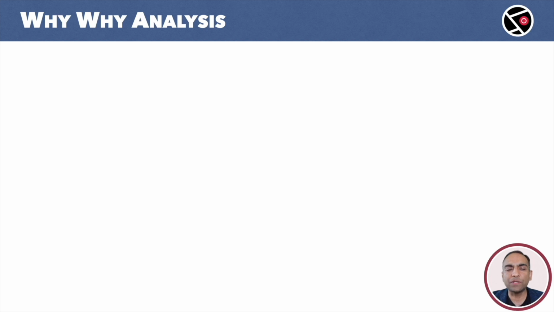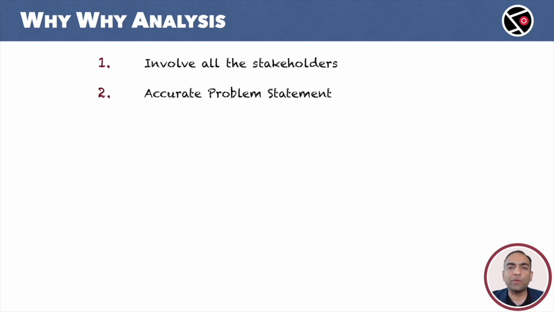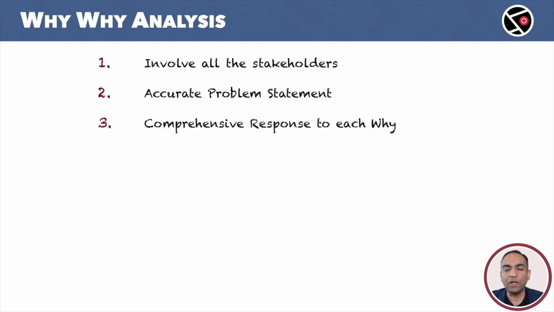The 8 golden rules that must be followed while performing the why analysis. Number 1. Carefully identify all the stakeholders and engage them throughout the process. Number 2. Define the problem statement as accurately as possible. Always provide the background information. Number 3. Comprehensive responses to all whys. Leave no gaps. Cover all the possibilities.